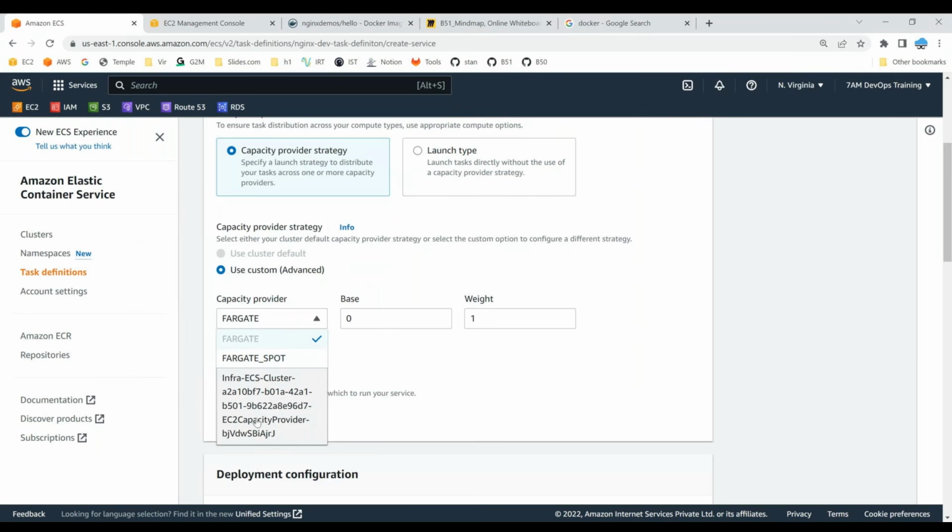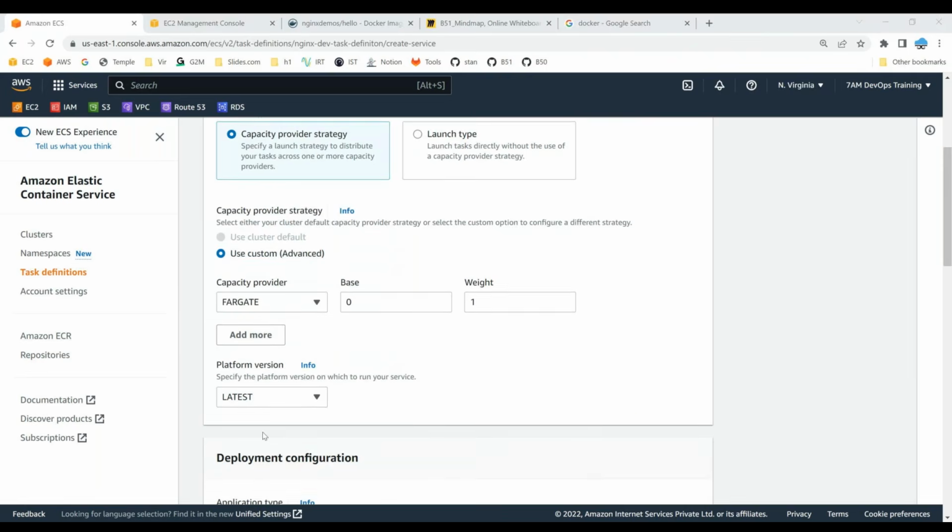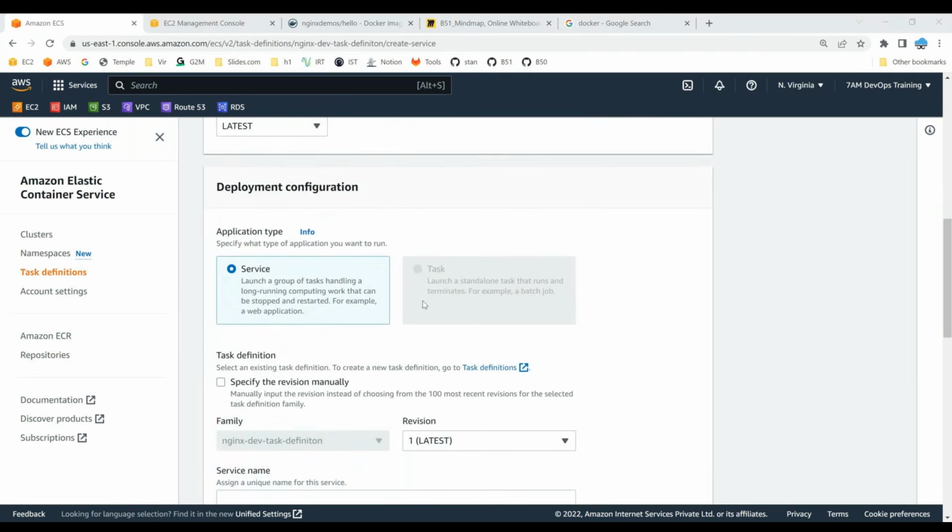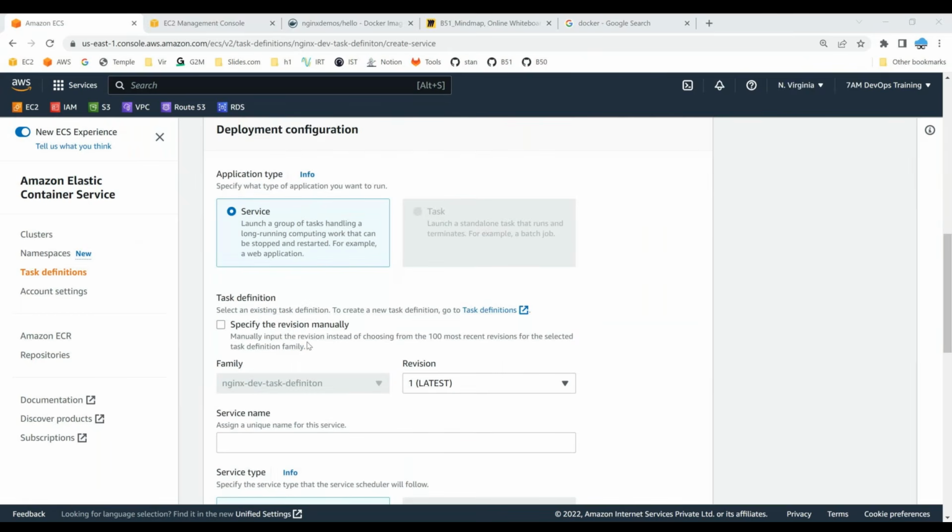Or if you wish to run on top of the EC2 instance that you have created, you can go with that. In my case, I'm going with Fargate option. Scroll down. You can run it as a service, and I already selected service. Specify the version manually: for each and every version that you run, you can specify a version. The service name I'm telling as hello world.